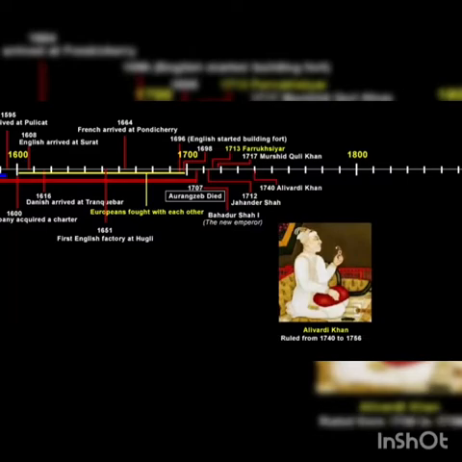He ruled for almost 16 years, and in his 16 years of power, he was mostly engaged in various wars against the Marathas. Because the Marathas were another empire in India who wanted to establish their rule just like the Mughals. In fact, they are also credited to a large extent for ending the Mughal rule in India. Anyways, back to the storyline. Towards the end of Alivardi Khan's 16 years of power, he turned his attention to rebuilding and restoring Bengal, and that's when his focus shifted to the English company. And then even he died in 1756.